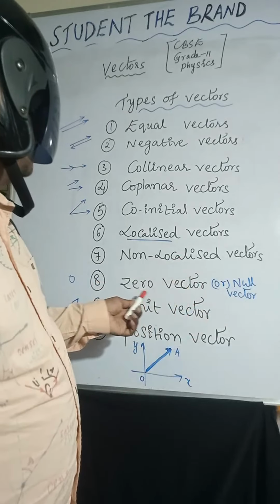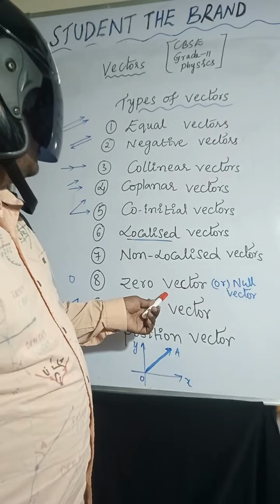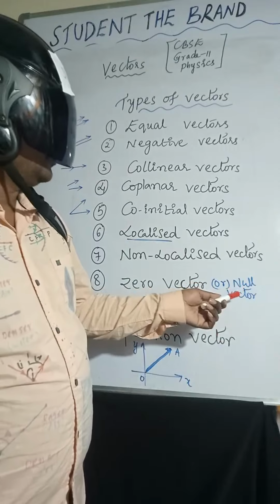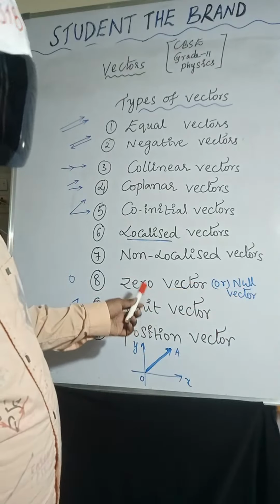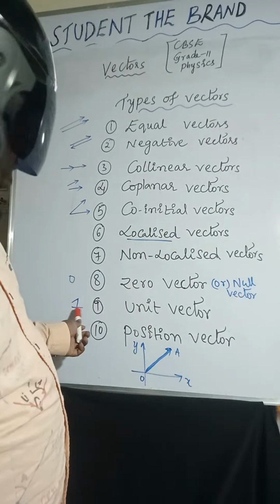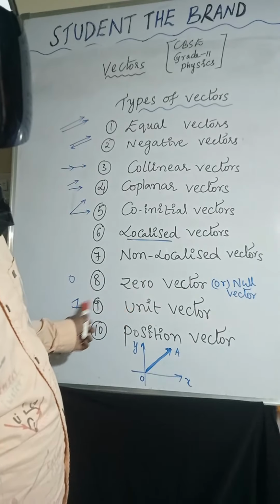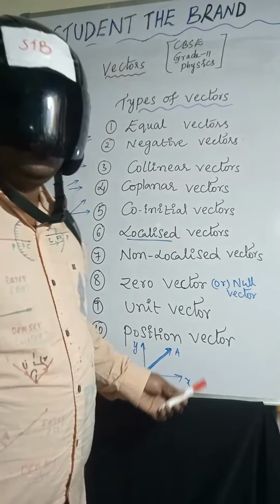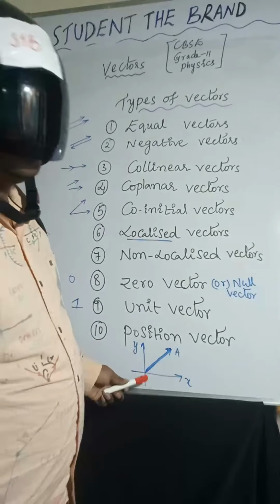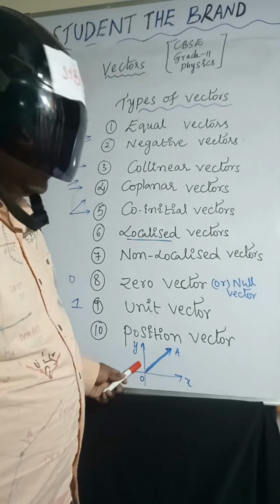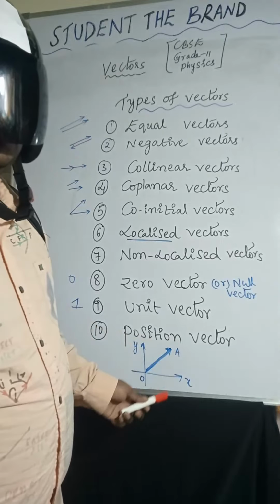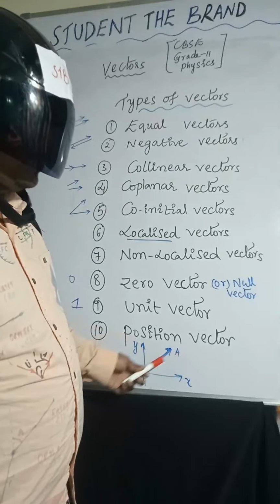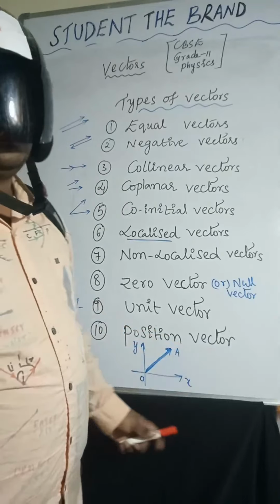Zero vector is nothing but the vector whose magnitude is 0, also called null vector. Unit vector: the vector whose magnitude is 1 unit. Position vector: if you want to represent a vector with respect to the coordinate axis from the origin, to represent the position of the vector from the origin, that is a position vector.